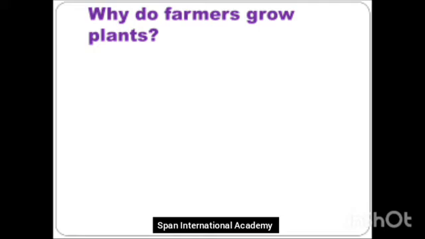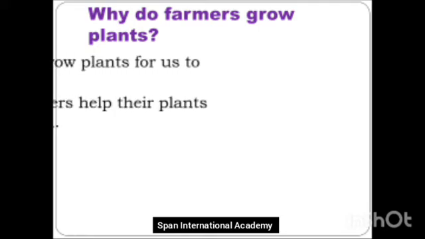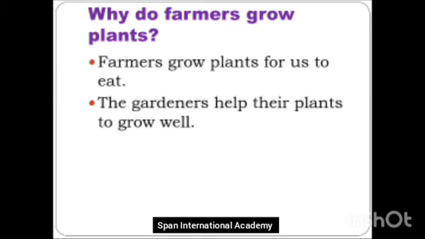Yes? Farmers grow plants for us to eat. Unless and until the farmers grow the plants, how are we going to get food? Yes, the farmers sow the seed in the soil, then they water it, they take care of it, and then ultimately we have our food in the house. So the farmers basically grow plants for us to eat.